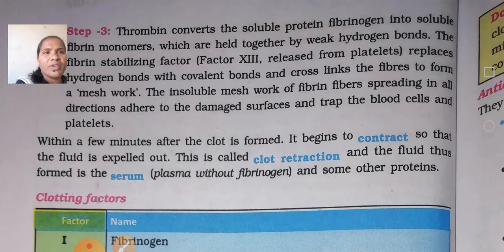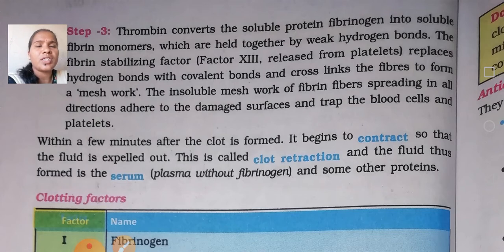So, here a mesh work will be there: an insoluble mesh work of fibrin fibers spreading in all directions, adherent to the damaged surfaces and trapping the blood cells and platelets. So, in step 3, it converts the soluble protein fibrinogen into fibrin. Is it clear?